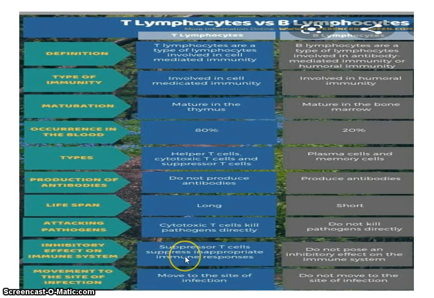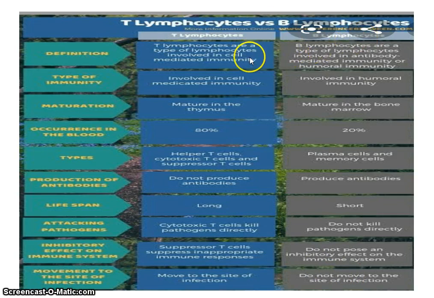Next, T lymphocytes have an inhibitory effect on the immune response through the suppressor T cells. Means suppressor T cells are the type of T lymphocyte which suppress the immune response against own body cells. But in B lymphocytes there is no inhibitory effect. T lymphocytes can move to the site of infection, but B lymphocytes do not move to the site of infection. They only produce antibodies, and that antibody interacts with the antigens. So this is about the details of the T lymphocyte and the B lymphocyte.